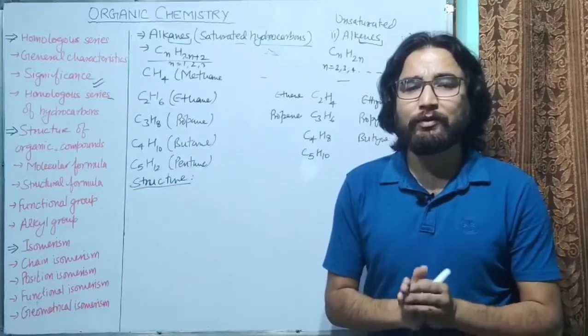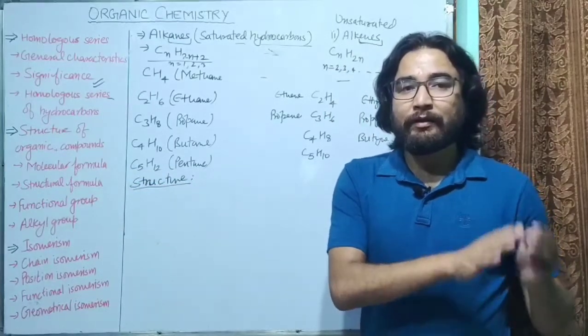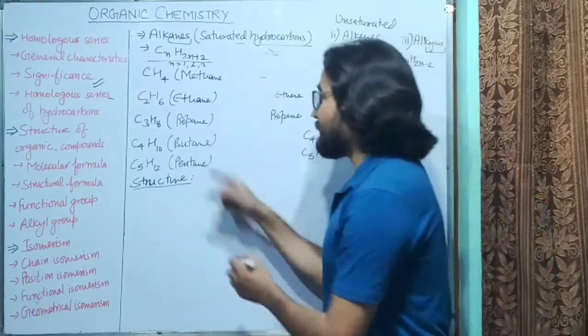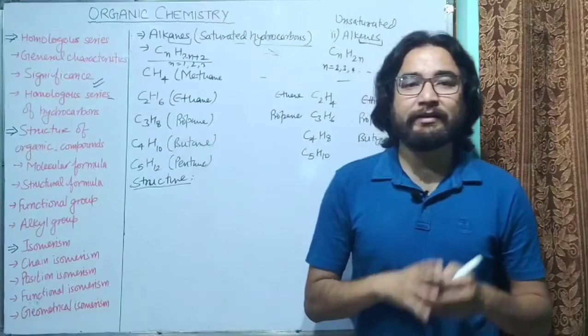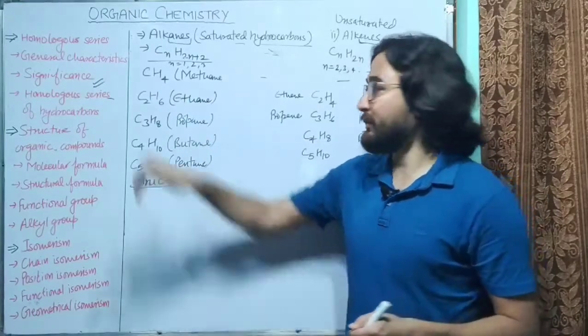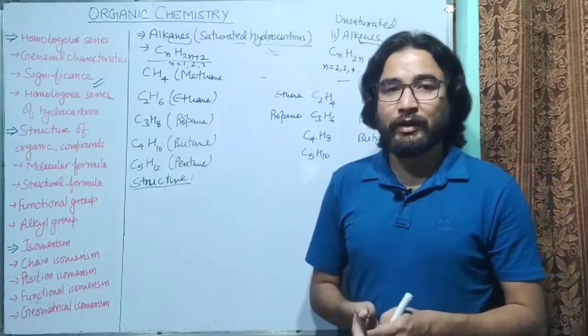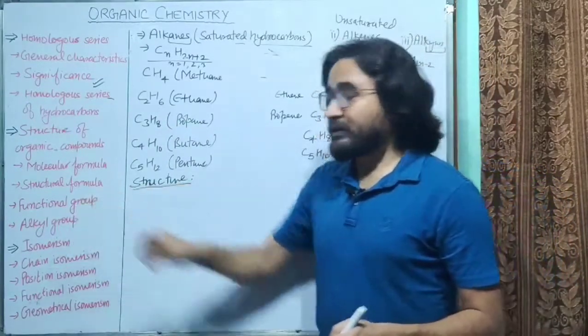So you know about the molecular formula, we just put the number of atoms and we keep it in a formula. For example, if we talk about methane, so we will write CH4. Similarly, ethane, it will be C2H6, then propane C3H8 and so on. But what about structural formula?